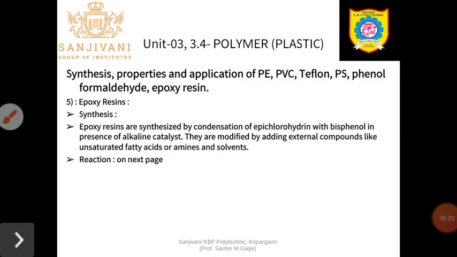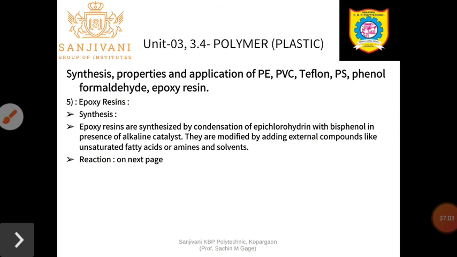And the fifth one is the synthesis, properties and application of epoxy resin. Epoxy resin is somewhat different. Epoxy resin is an example of a polymer which is synthesized by condensation polymerization reaction, where epichlorohydrin reacts with bisphenol in presence of an alkaline catalyst. So epichlorohydrin and bisphenol on condensation in presence of an alkaline, means basic, catalyst will produce the epoxy resin.